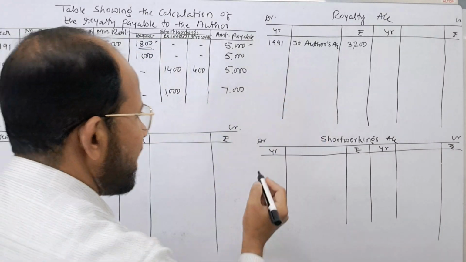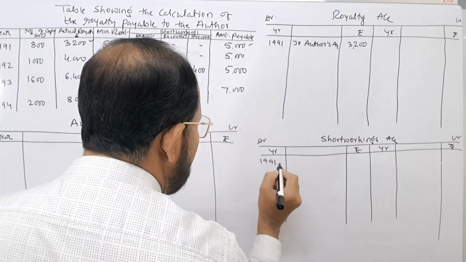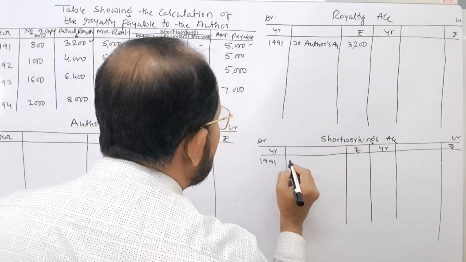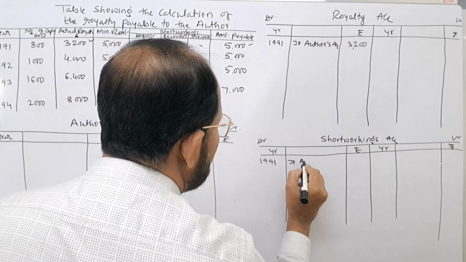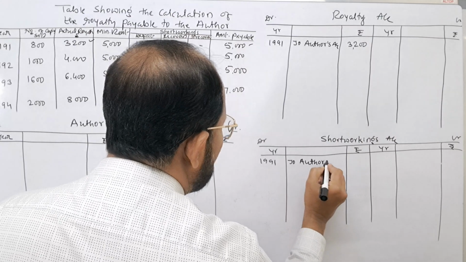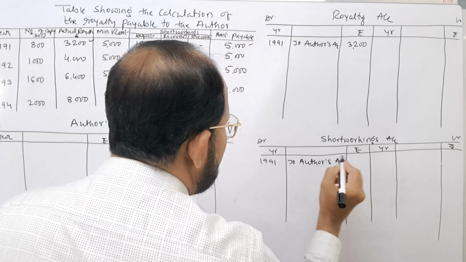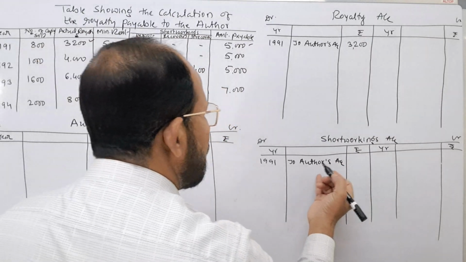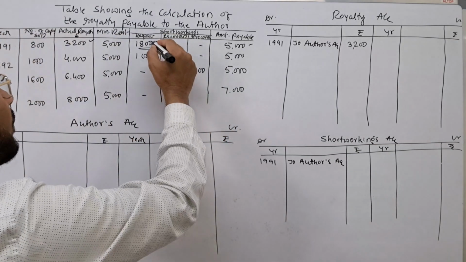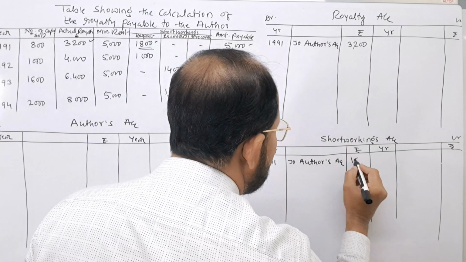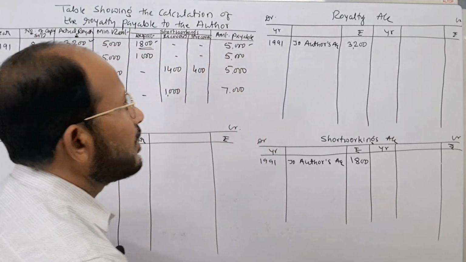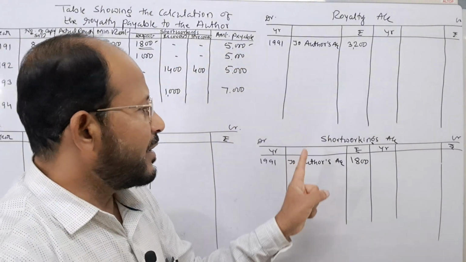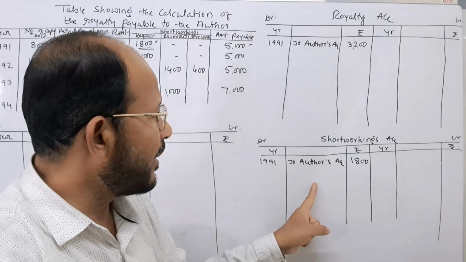Next one is same year 1991. Short workings account is also debited. Here we have to write the opposite account's name. I am posting the entry to author's account. What is the amount of short working? 1,800. Royalty account is debited. Short workings account is also debited.